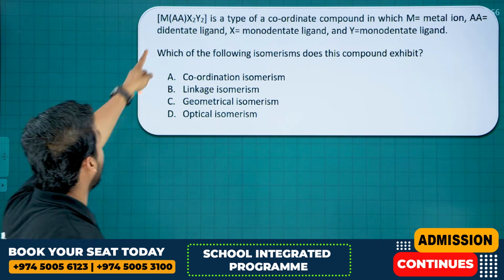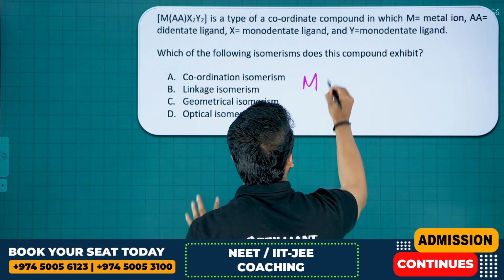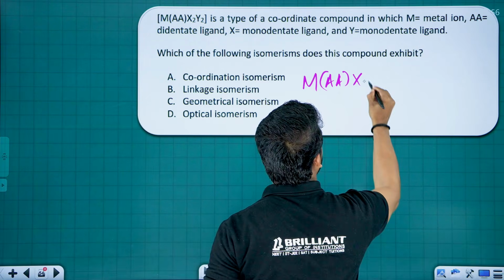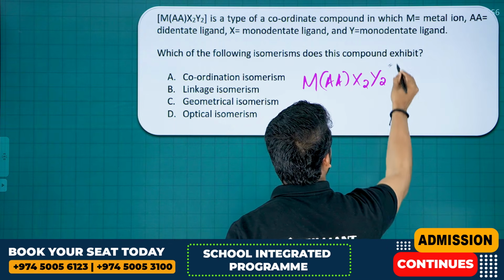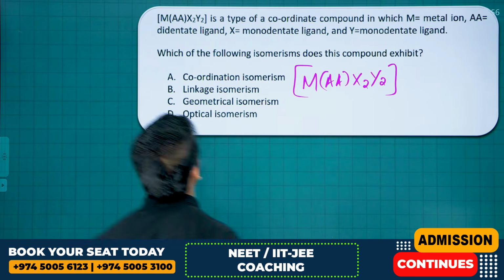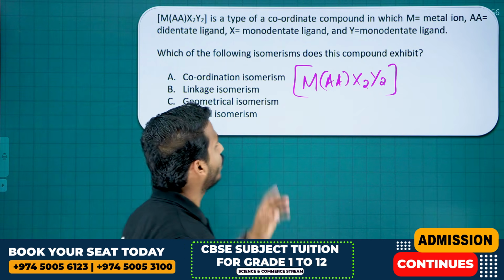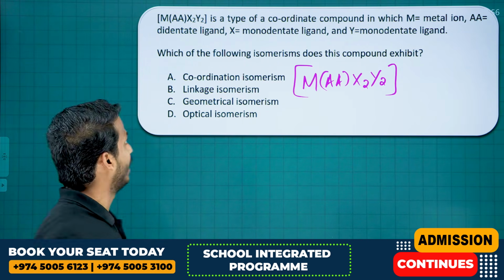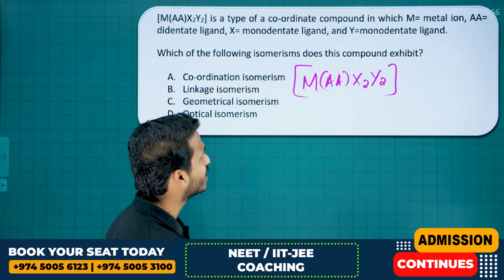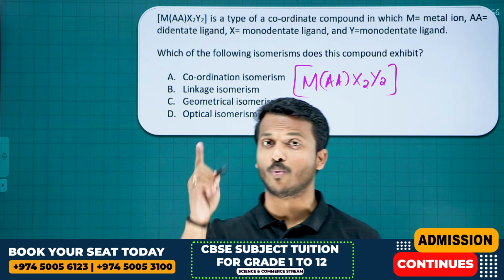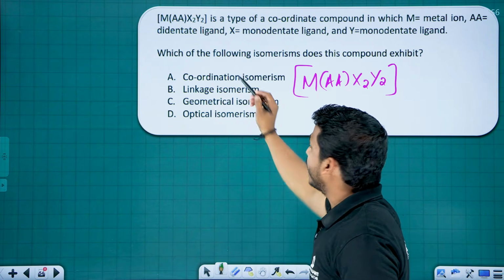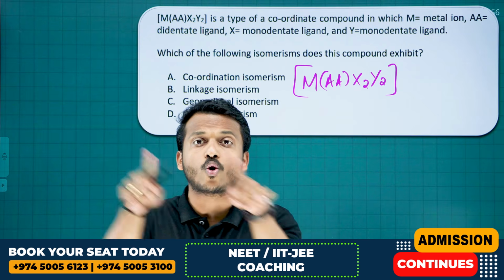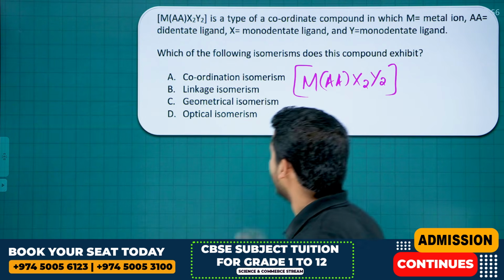Next question. They gave a complex here, M is the metal, M(AA)X2Y2. What do you mean by AA? It is a bidentate ligand. And X2 is 2 monodentate ligands, another 2 monodentate ligands is Y2. It is a type of coordination compound in which M is the metal, AA means a bidentate ligand, and X and Y are monodentate ligands. Which of the following isomerism does this compound exhibit? The isomerism part is very, very important here. Can it show coordination isomerism? Of course no. For coordination isomerism, 2 coordination spheres should be there. So it is not possible.